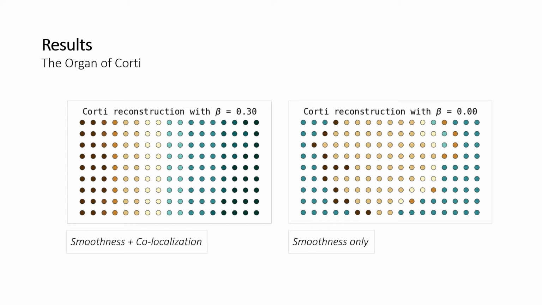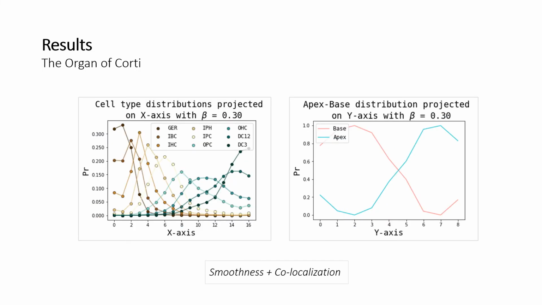In the left figure, you can see the most dominant cell type inferred in each position when interpolating smoothness assumption and co-localization prior weighted by beta, compared to the right figure using only the smoothness assumption. We found that the two axes of the target space following reconstruction correspond to medial lateral cell type ordering and basal apical ordering of the cells.